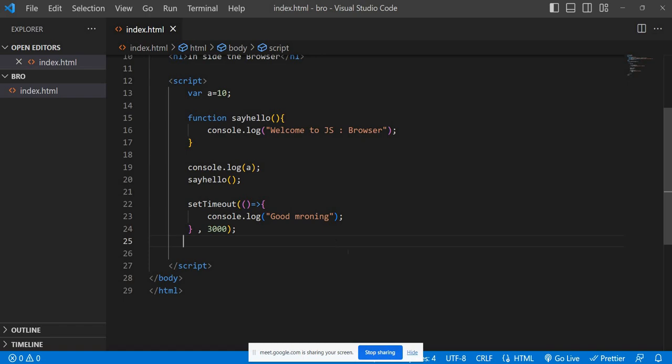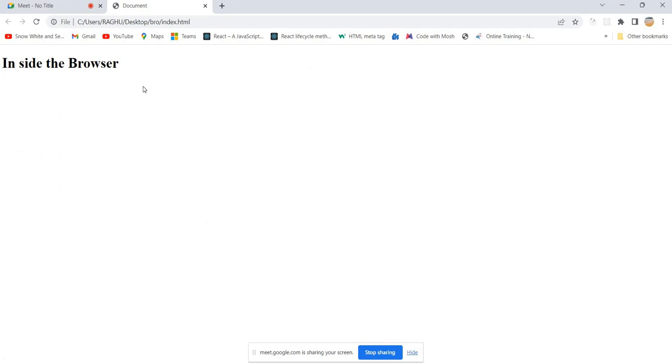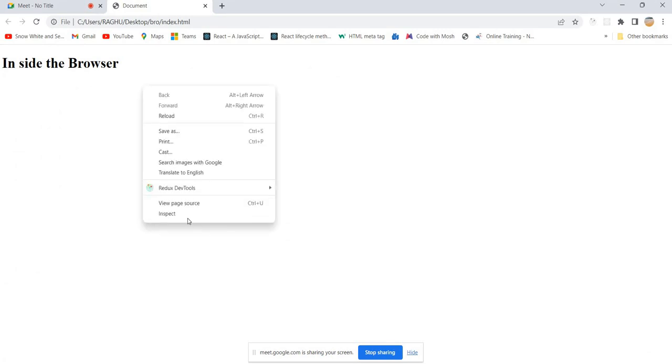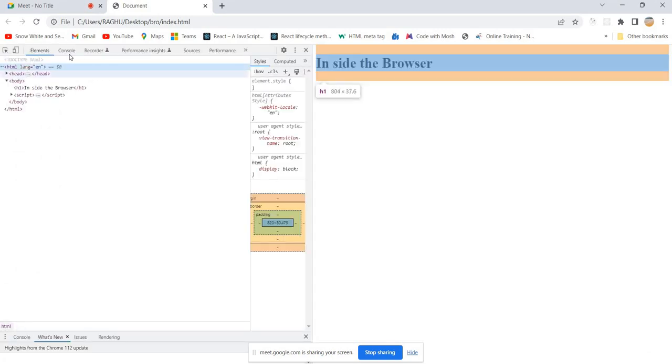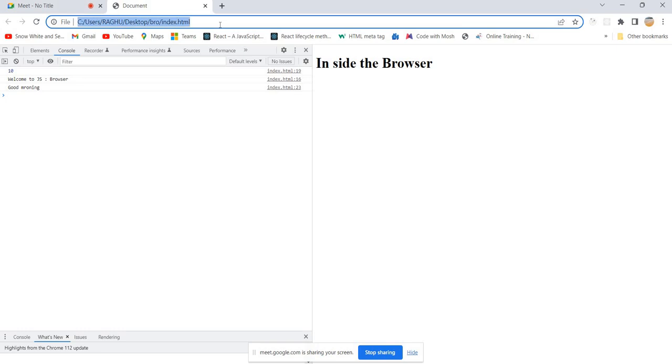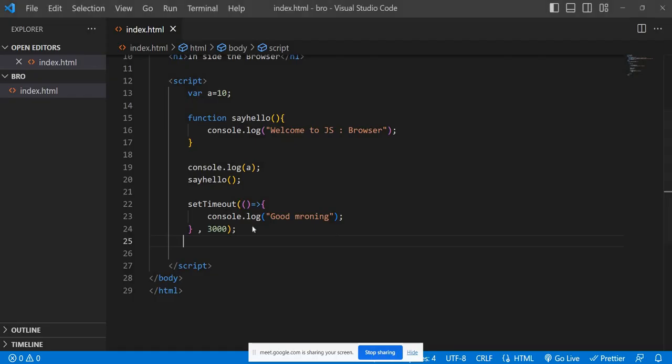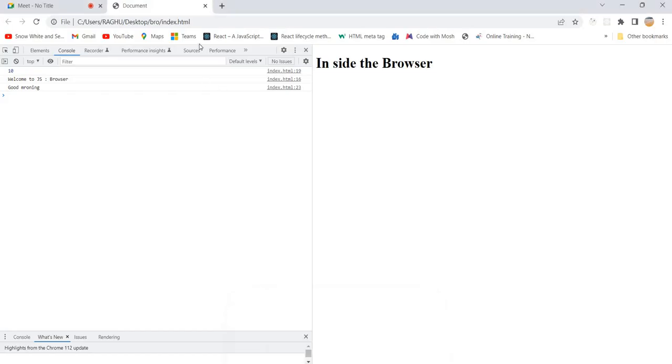Okay, so let me check first of all whether it's working or not. Just double click on it. So right now it's in a browser. Just open it and go to the console. So: welcome to JavaScript browser. Let's see, I'm refreshing one more time. It will print after 3000 milliseconds. Let me give 5000 milliseconds so that it gives us some time to observe the things properly.